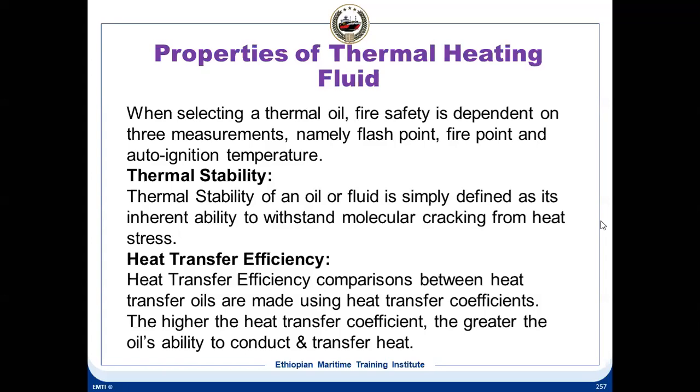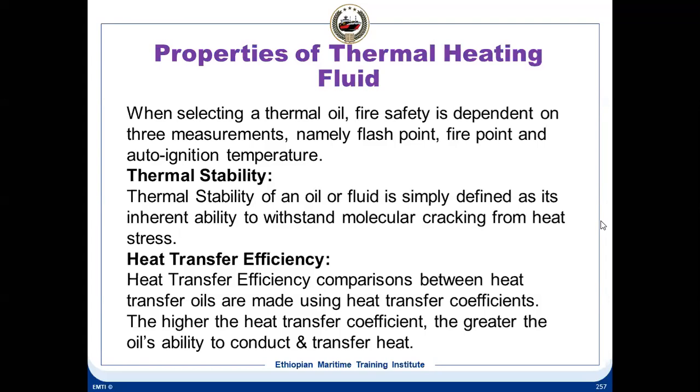This is especially your thermal oils, which are mineral oil based. That means they are crude oil based. At high temperatures, they will start cracking up. This is molecular cracking due to heat stress. So when we are selecting a thermal oil, we have to make sure that the cracking does not occur at the temperatures at which we want the thermal oil to work. The molecular cracking should be at a much higher temperature.